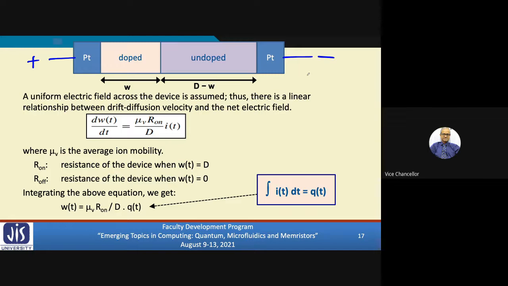And the drift velocity of movement of the charged particles, that means the oxygen vacancies in the doped region, will be uniform.